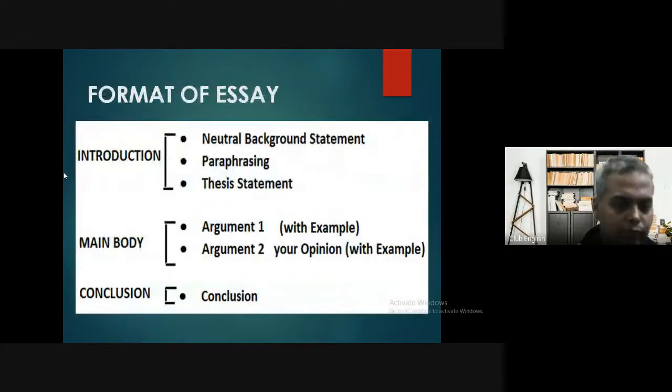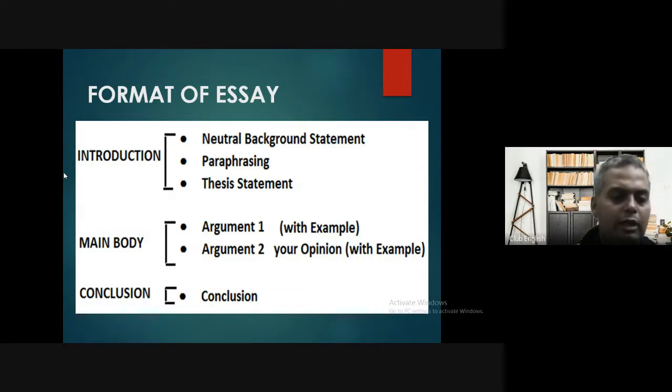Now comes the format of an essay. How to write an essay? What would be an ideal format? In the introduction, you need to touch three important points: first, the neutral background statement; second, paraphrasing; and third, the thesis statement. Now, for this paragraph, since we are writing around 280 words, that is 250 plus 10%, 70 words would be written in the introduction.